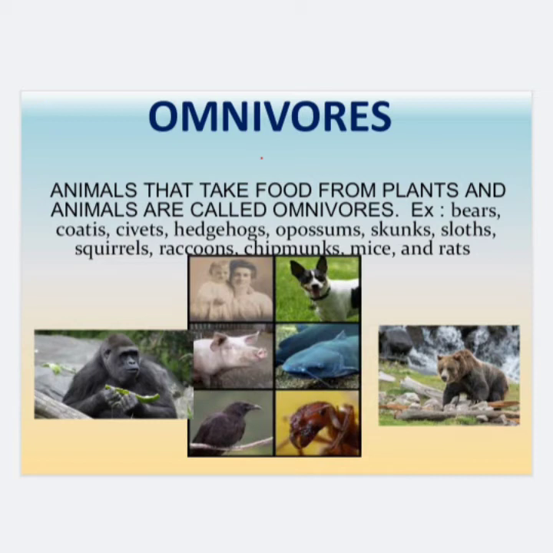Carnivores are the animals that eat only animals as their food. Example, lion, leopard, etc. And the third category of animals are omnivores, where the animals are eating both the plants and animals as their food. And the examples include human beings, rats, mice, etc.